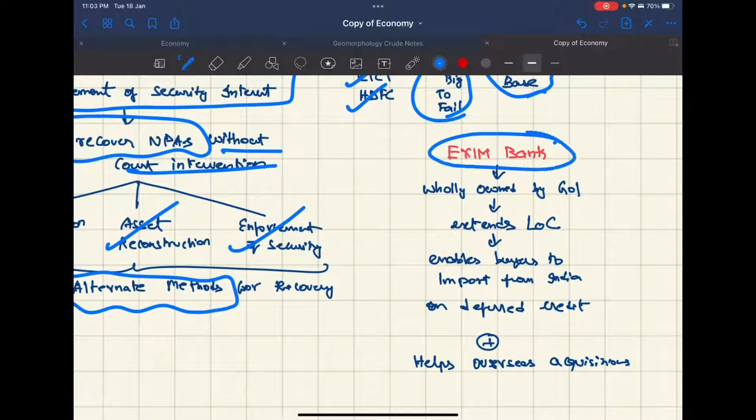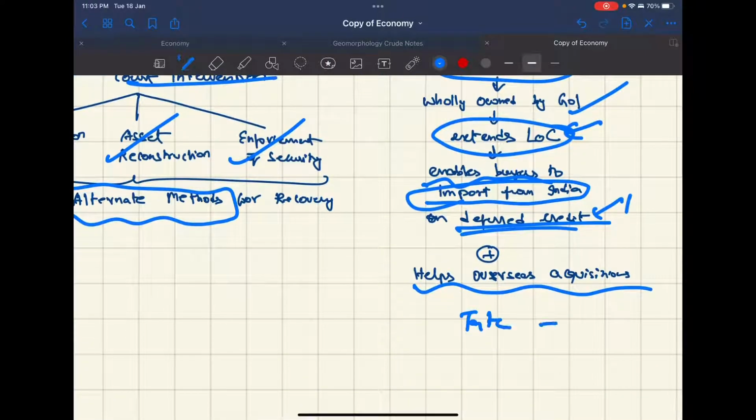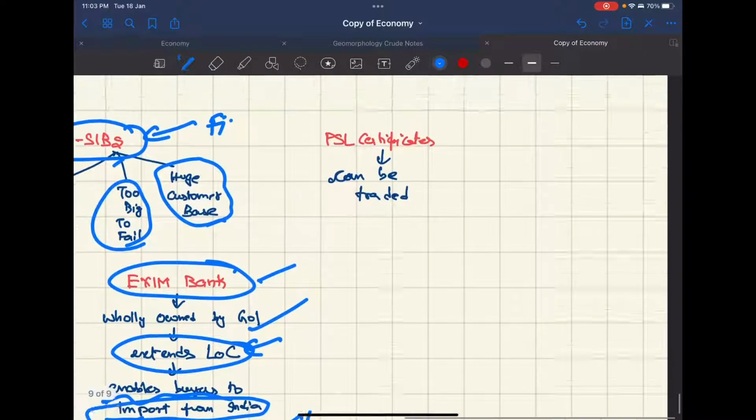Exim Bank is the Export-Import Bank of India. It is wholly owned by the government. They extend lines of credit to enable buyers to import from India, and also on the basis of deferred credit, which is basically a loan. And they also help overseas acquisitions. For example, if Tata wants to buy something overseas, they will also give them a loan.